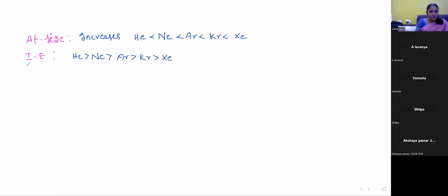Next one is electron gain enthalpy, EGE. Here positive electron gain enthalpy values are observed, because they don't take electrons from outside; they all have a completely filled configuration in their outermost shell.